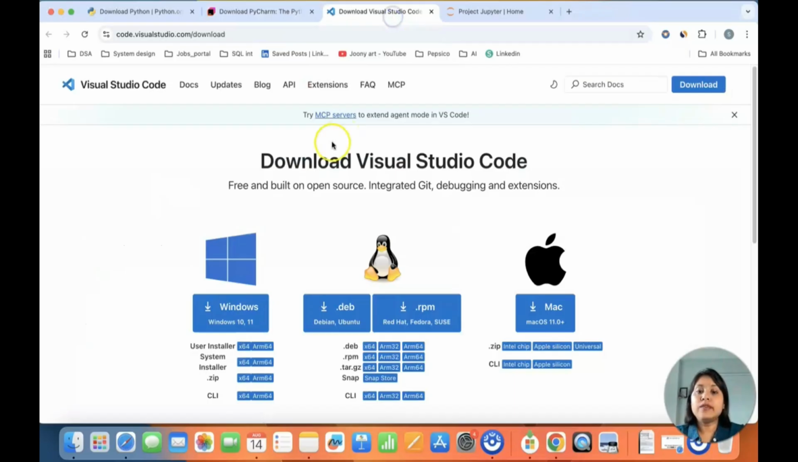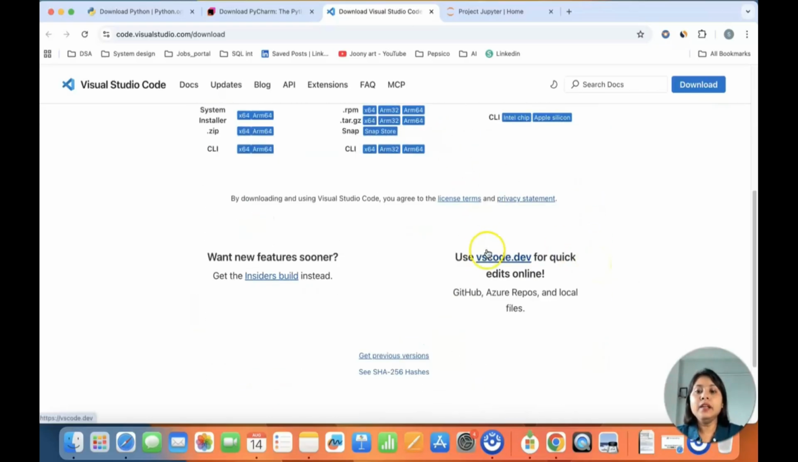Now, the second IDE that we have is Visual Studio Code. This is also a very famous IDE that is used in the market, and some job descriptions explicitly mention whether you know Visual Studio Code or not. If you know it, it's a plus point. If you want to download Visual Studio Code, it gives you options for Windows 10 and 11, and also for Ubuntu, Red Hat, and Mac. You can download as per the system that you have, and then install it once the download is completed.